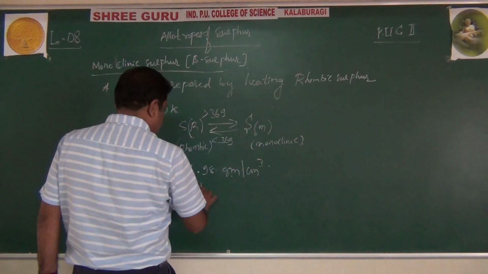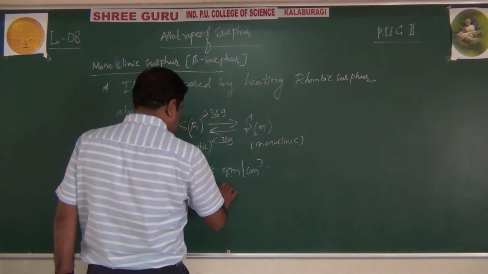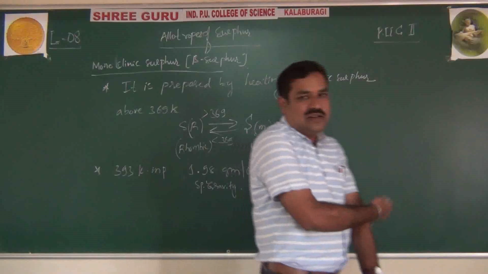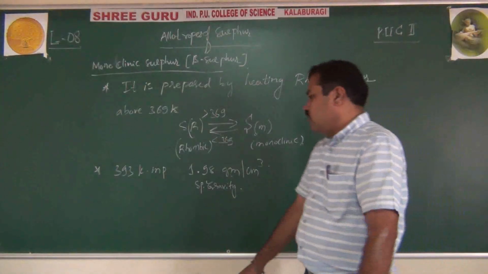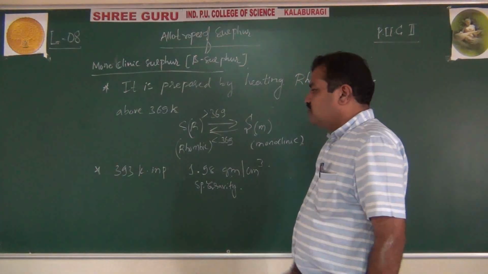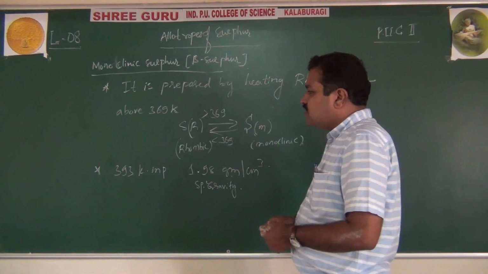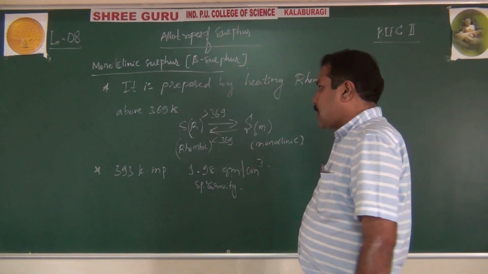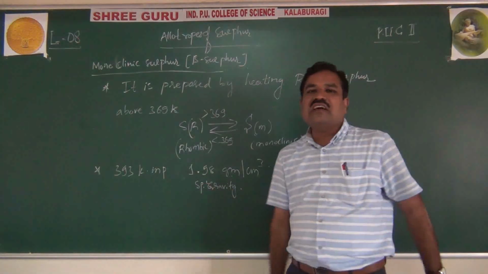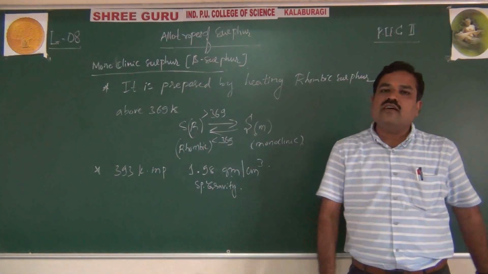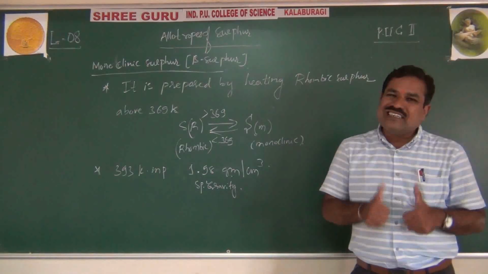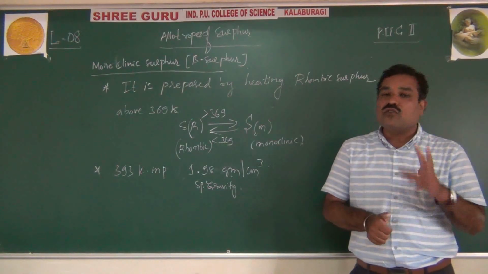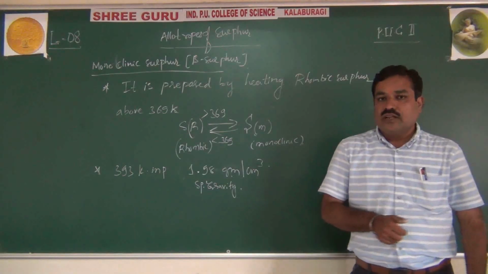This is also readily soluble in carbon disulfide. But see, generally, both sulfur rhombic and sulfur monoclinic are stable. They exist in the S8 crown ring structure. Both rhombic and monoclinic.